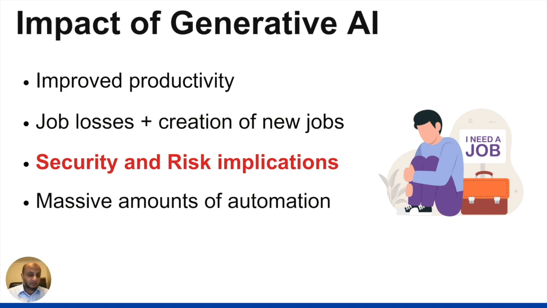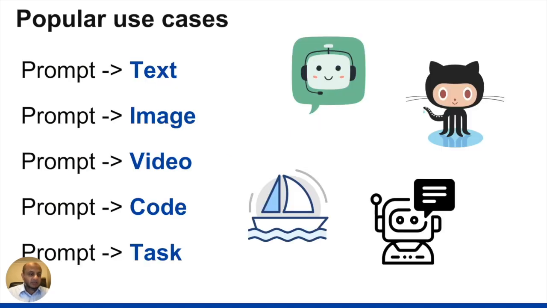And of course the security and risk implications, which we're going to talk about. And huge amounts of automation is happening. Generative AI has completely changed the landscape when it comes to technology. So keep all these things in mind when we go over this. And what are the popular use cases? I've talked about this before.